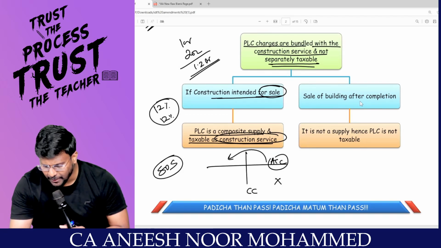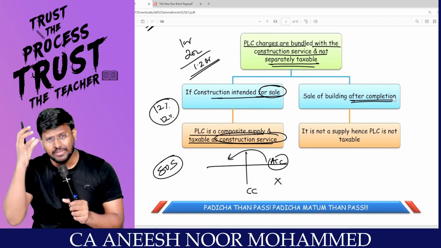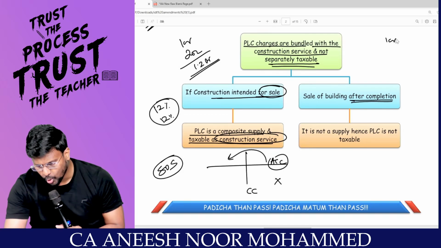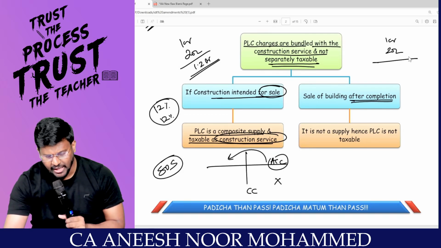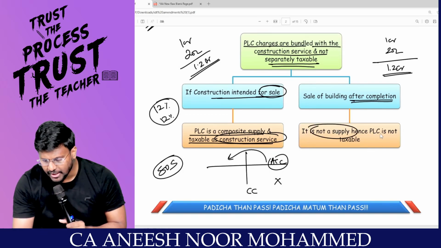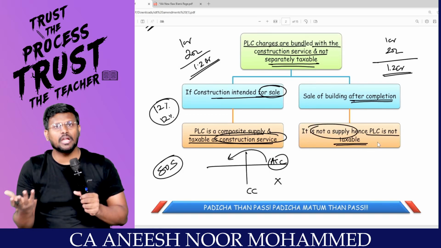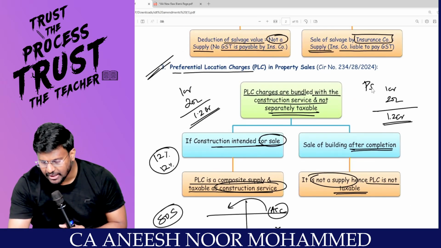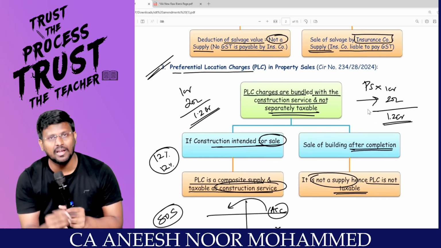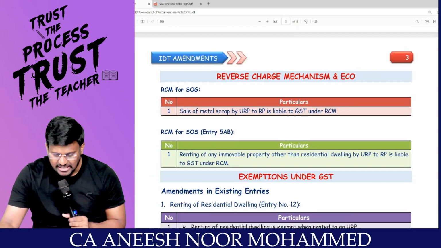Sir, sale of building after completion. After I receive the completion certificate only, I am selling. At the time of selling, I am collecting 1 crore rupees and 20 lakh for PLC, my dear lovable students, total 1.2 crores. Then it is not a supply. Hence, PLC is not taxable at all. Since the principal supply is neither supply of goods nor supply of services, even this 20 lakhs will also not be taxable. Fantastic to the core.